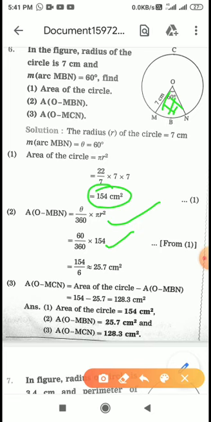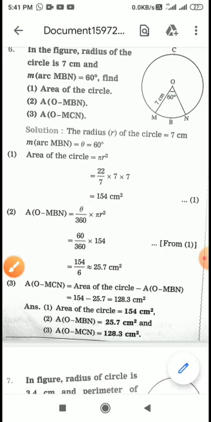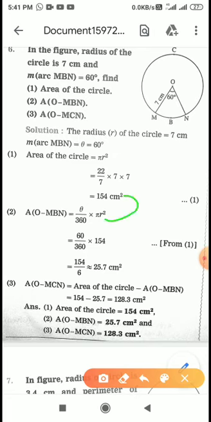So directly हम लोग pi r square की जगह पर 154 रख सकते हैं. Pi r square is 154. So here also I have written 154. Theta is your 60. So now on calculation we will get 154 upon 6 and 25 upon 7.